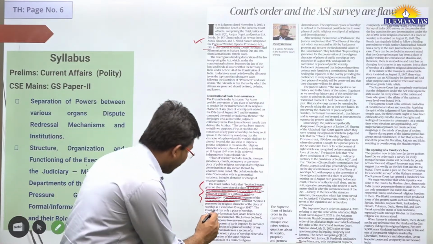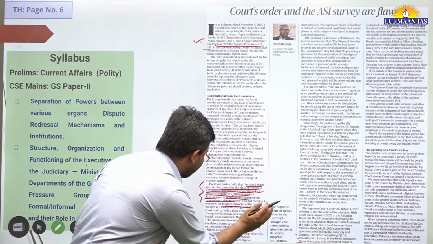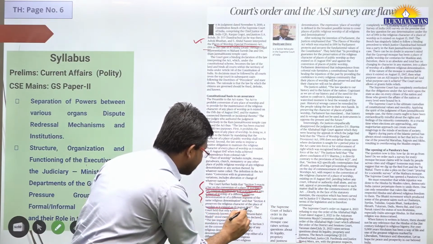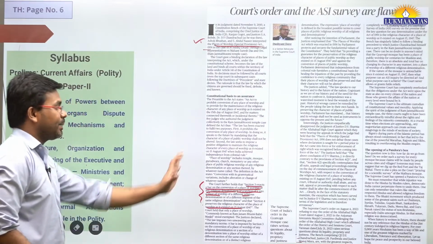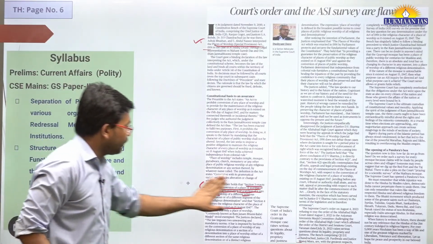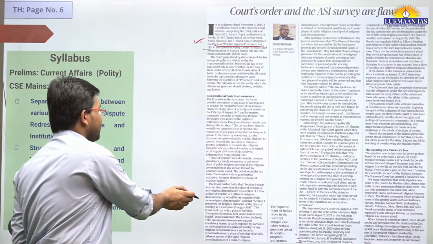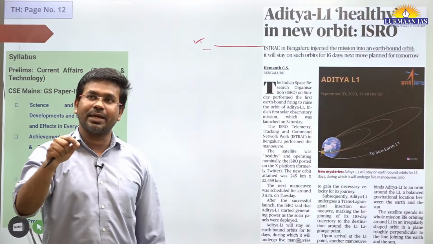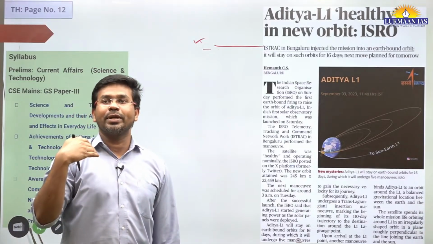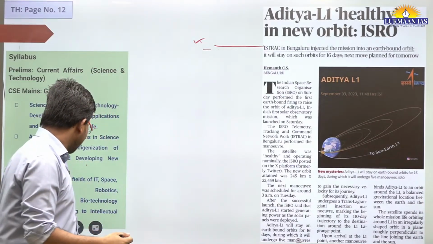And section 4 preserves the religious character of the place of worship as it existed on 15th August 1947. Okay, so they have interpreted it in that manner. So with this, let us now move to the next topic. We need to check the judgment once again. We need to read it so that we can understand a little more on the Ram Janmabhoomi case.